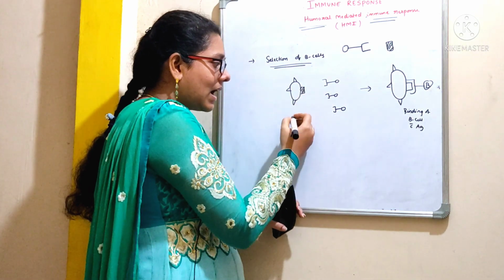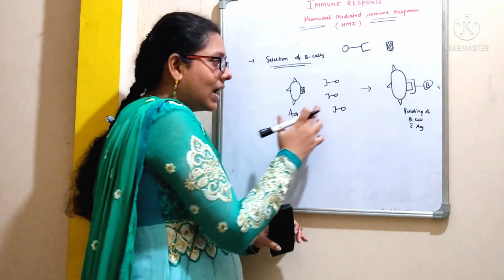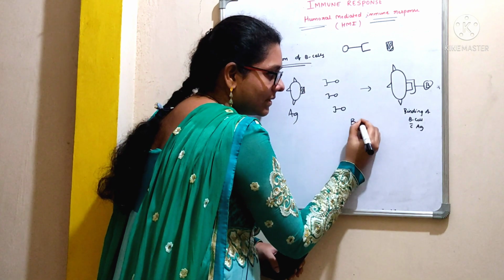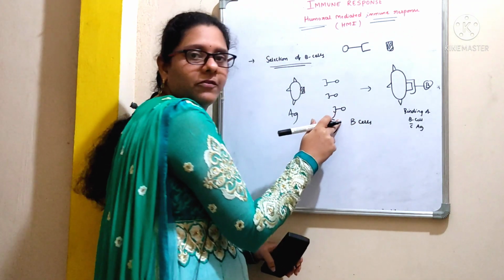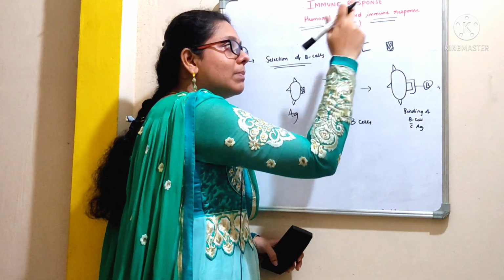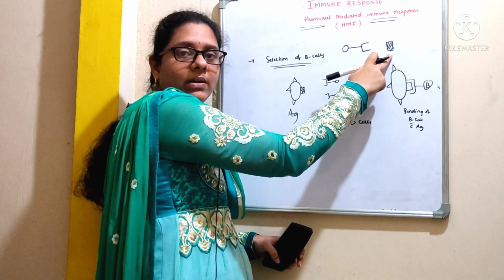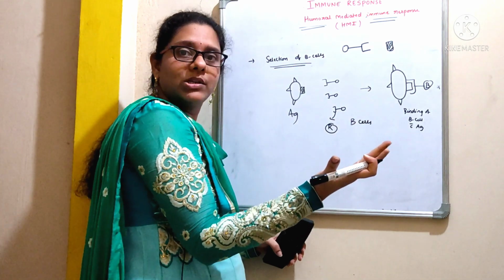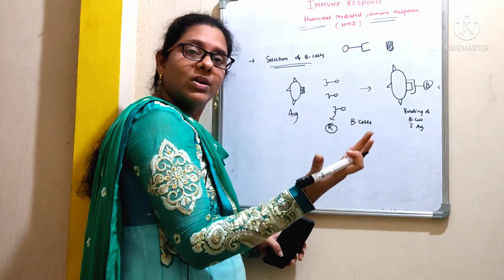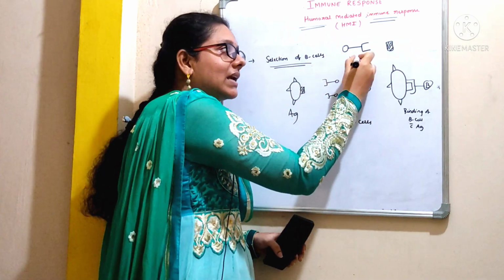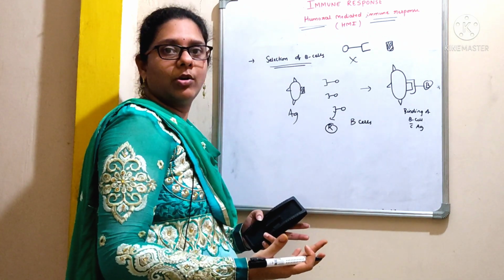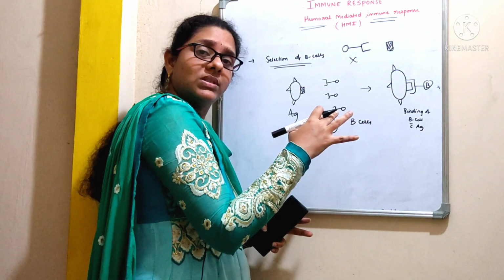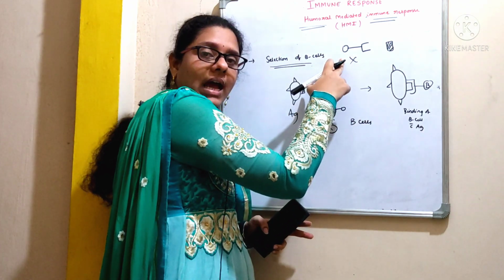This is the antigen, okay? And these are the B cells, which are carrying receptors on their surface. So this receptor should match with the epitope of an antigen. Otherwise, there will be no interaction between both of them. If there is no interaction, this B cell will not get activated. When there is no activation of B cell, there will be no production of antibodies, right? So in order to produce the antibodies, first the B cell should get activated.